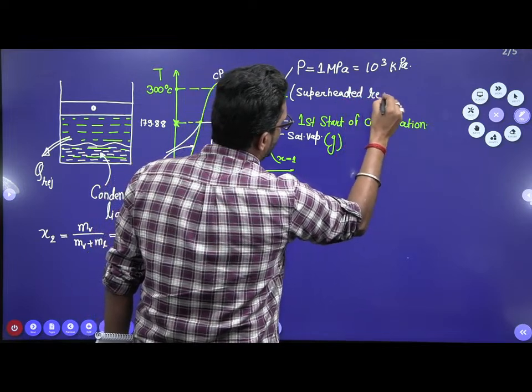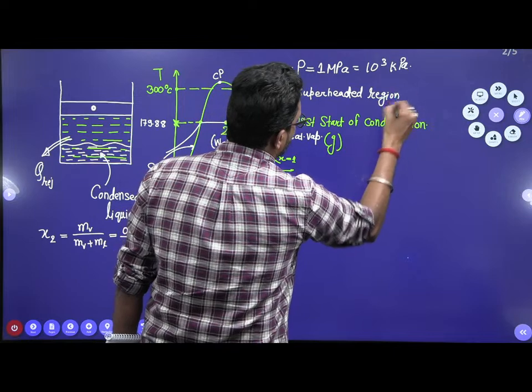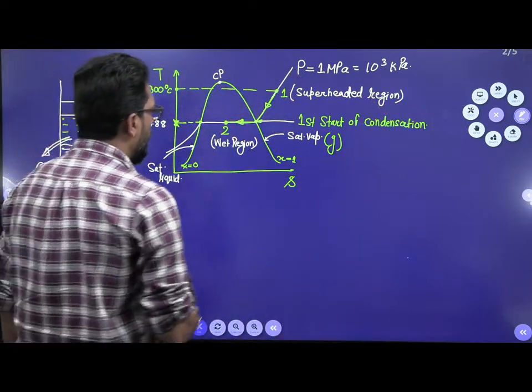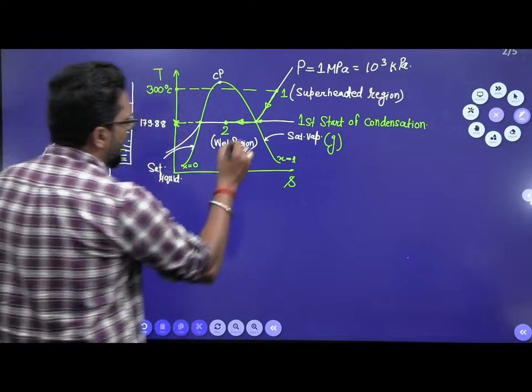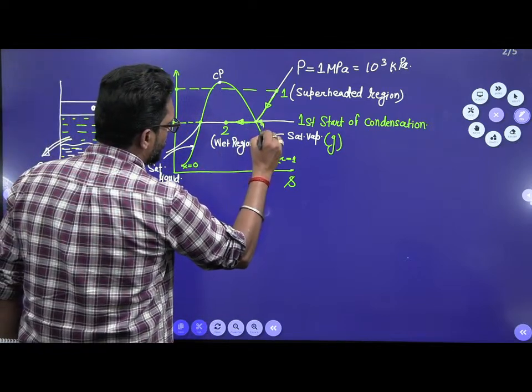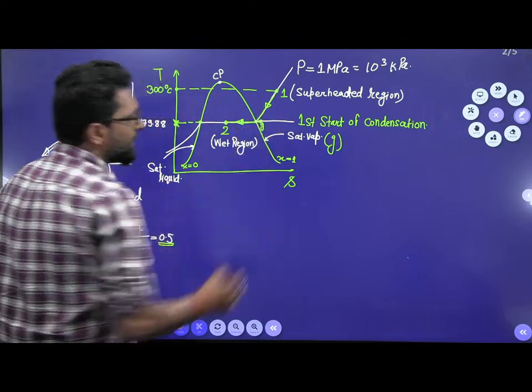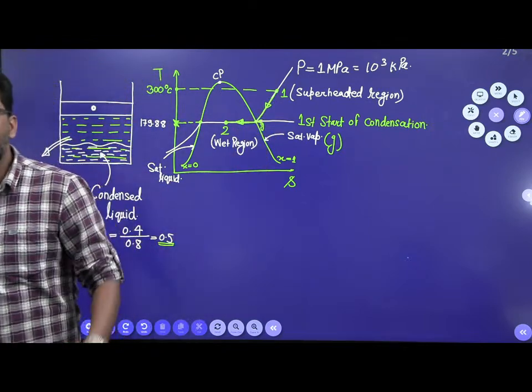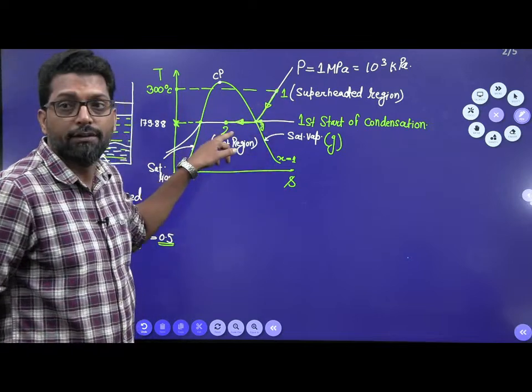So 1 to 2 is the process. Let's suppose this is point number G. So from 1 to G the heat will be rejected, and from 1 to 2 there is a rejection of heat. Mind it, beta, 1 to 2 there is a rejection of heat.